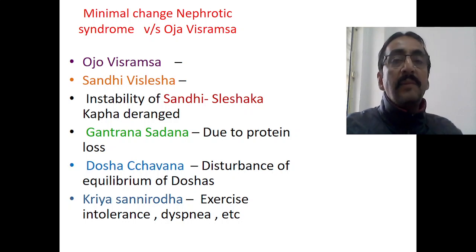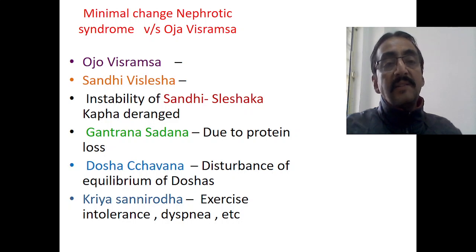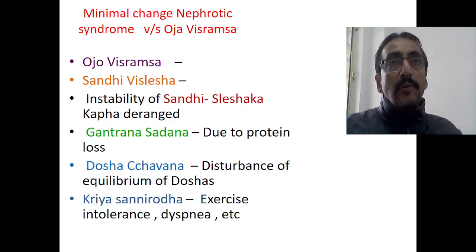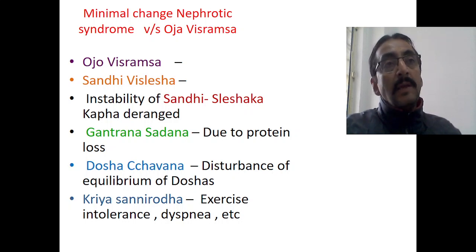If you look into the symptoms of Ojo Visramsa, he says Sandhi Vishlesha, that is instability of the Sandhi, because Shlesha Kapha is deranged, therefore this finding is there. Gatranam Sadhana due to protein loss: a lot of protein has been lost, and proteins are the building blocks of the body, so that leads to Gatranam Sadhana, Durbalatva, etc. Then Dosha Chavana, disturbance of the equilibrium of the doshas, abnormal movement or displacement of the doshas.